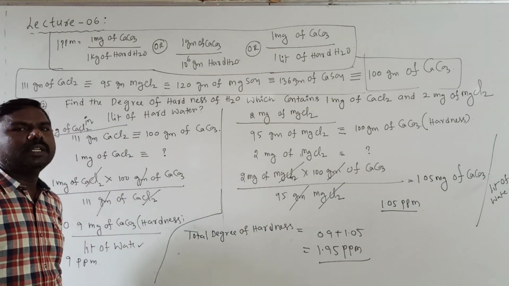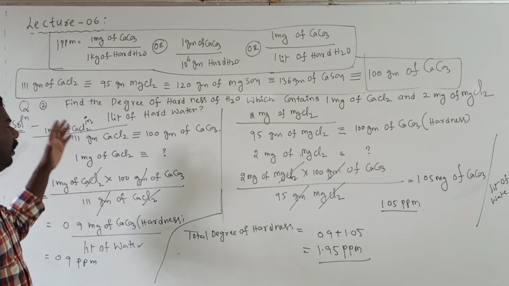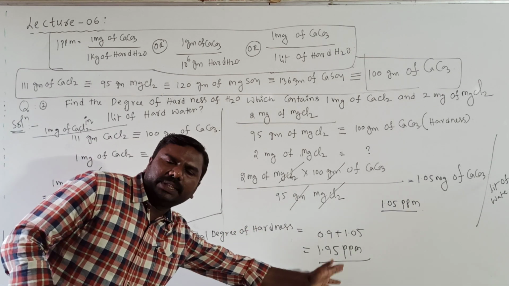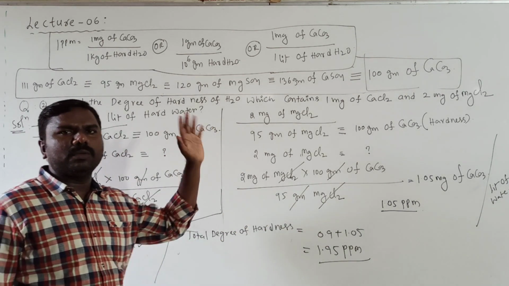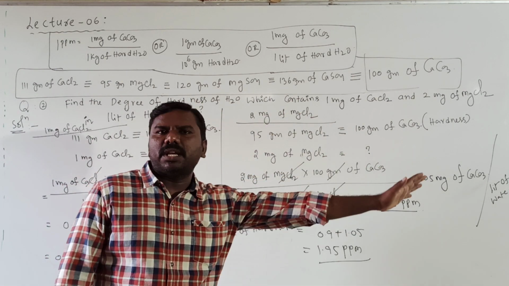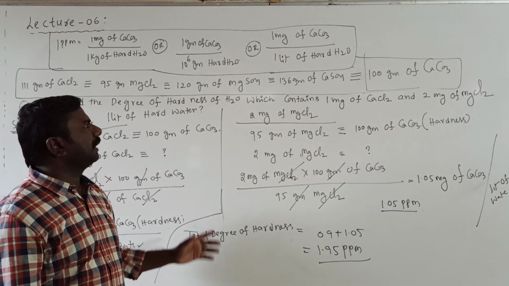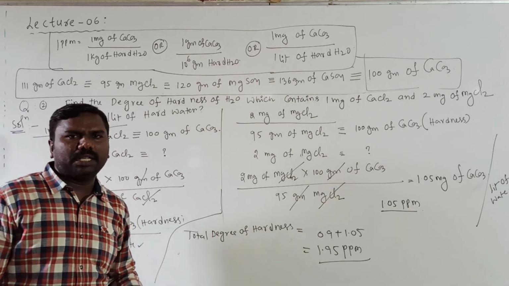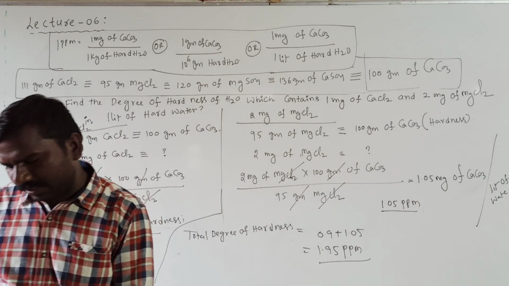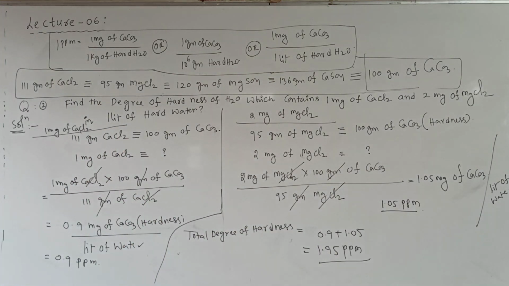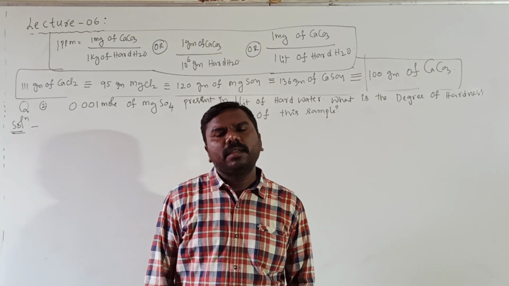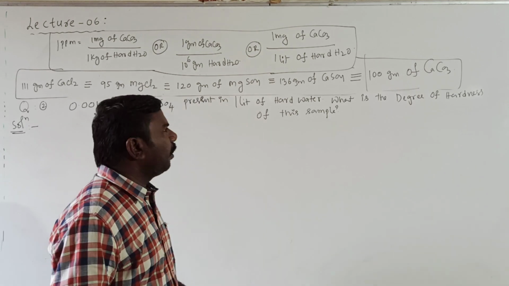Right? Two chemicals they will give you; individually you need to calculate. Both must be added. If 3 are given, 1, 2, 3 must be calculated and added in terms of parts per million. One more problem we'll discuss. We'll go to the next problem, the last problem.